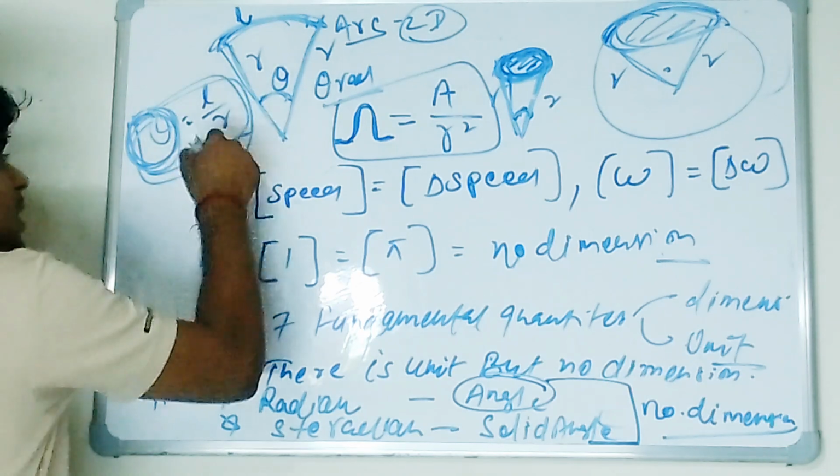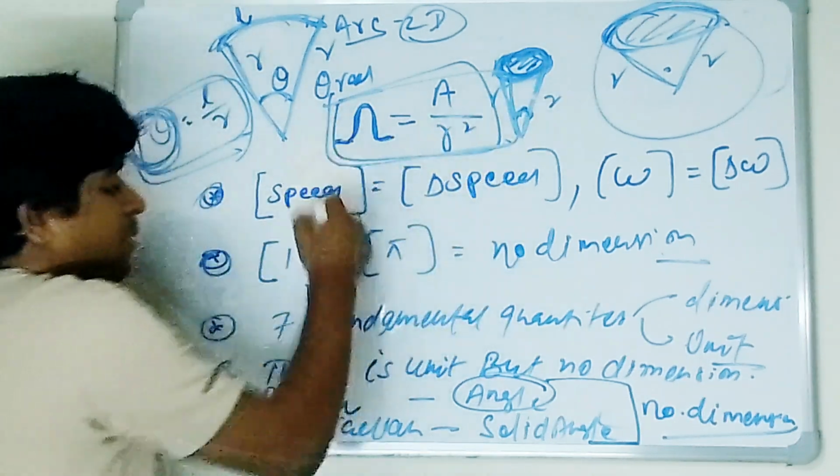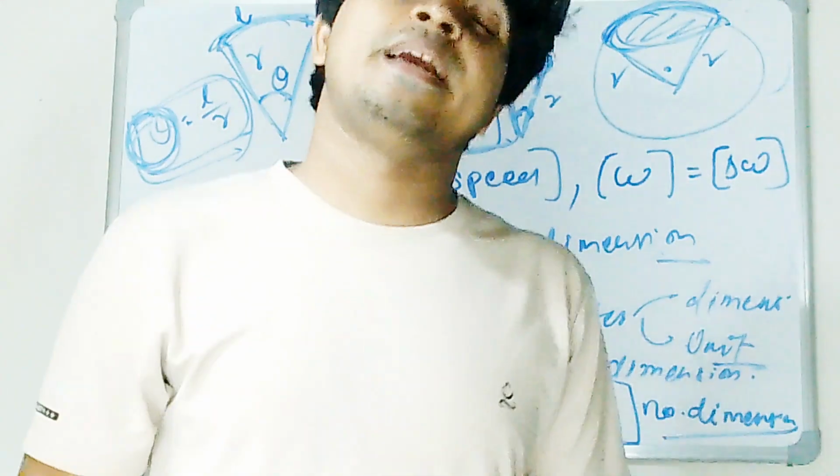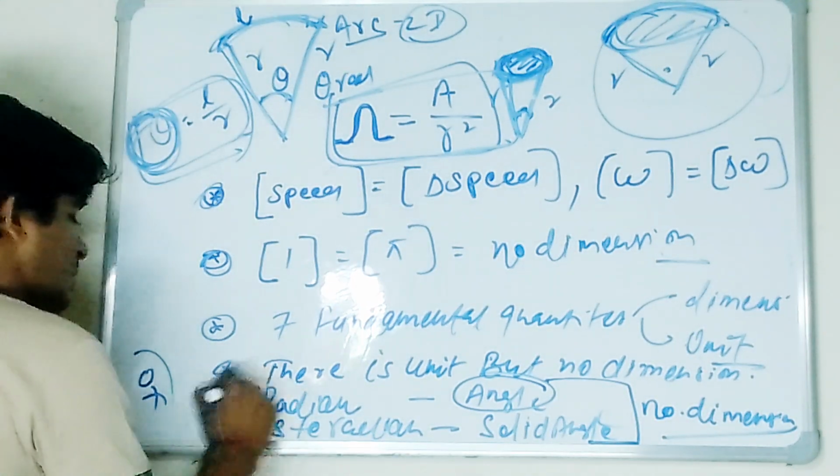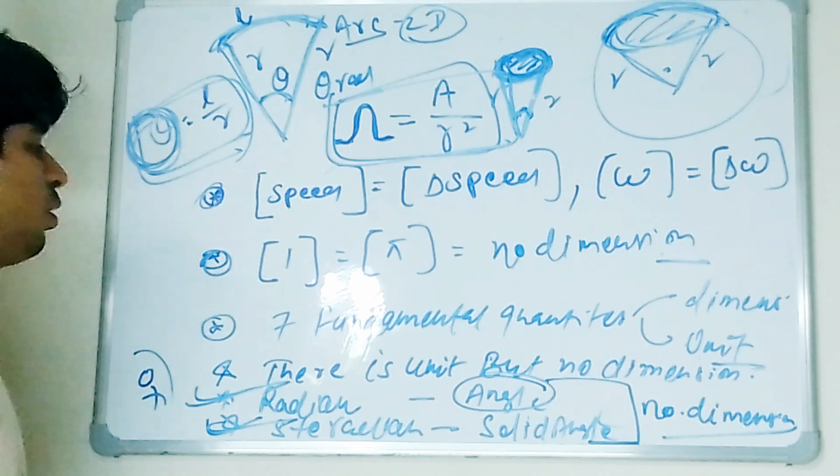Angle is theta equals L by R. Solid angle is theta equals A by R square. Angle is L by R, solid angle is A by R square. Is it clear to all of you? This one is radian, and this is steradian. Is it clear to all of you?